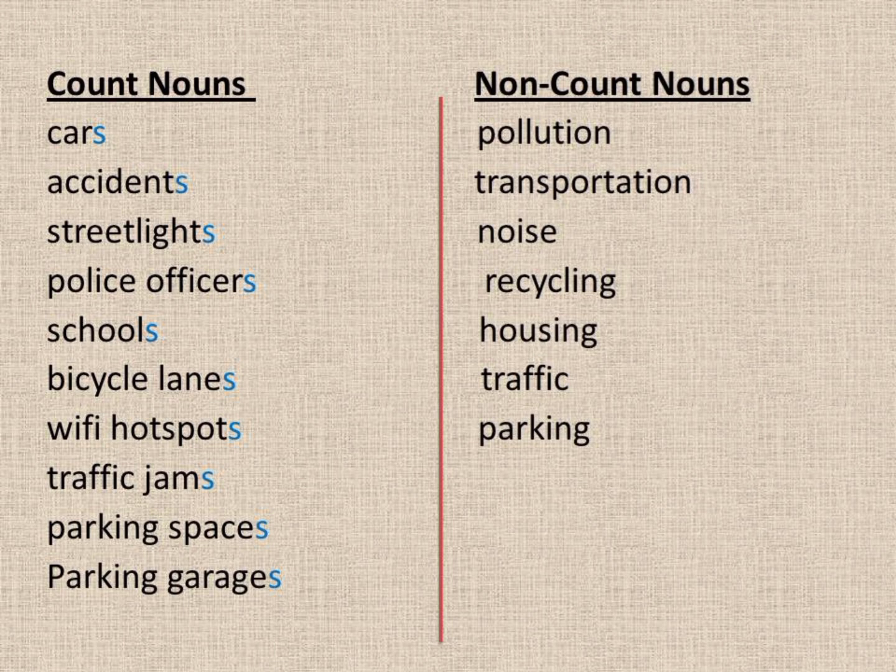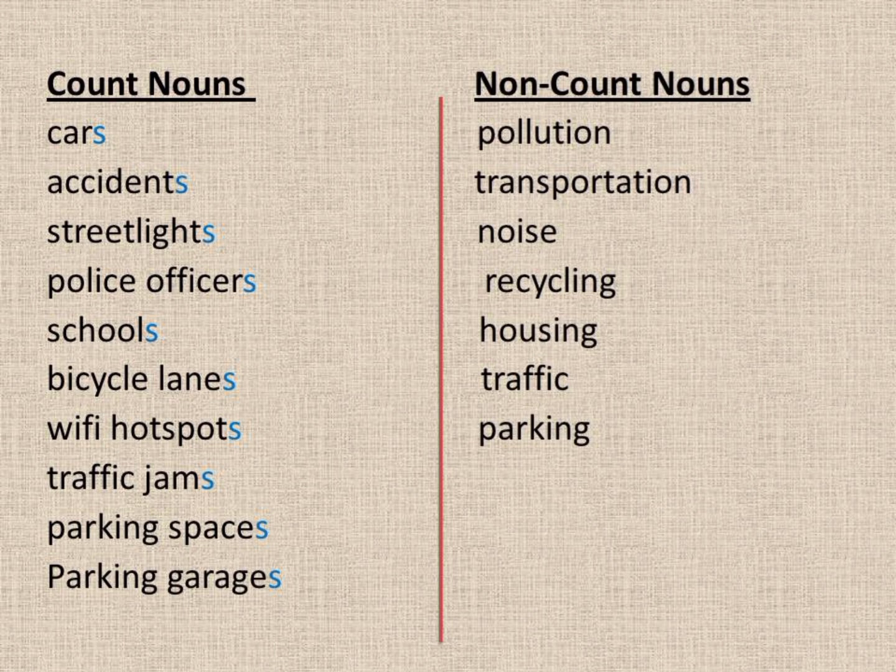And you might have no idea how to identify count nouns and non-count nouns. They have no rule. We have to memorize them through experience and our notes. So this is the list of count nouns and non-count nouns.